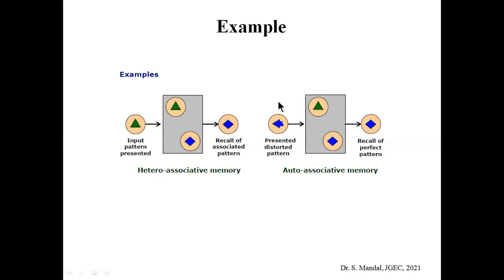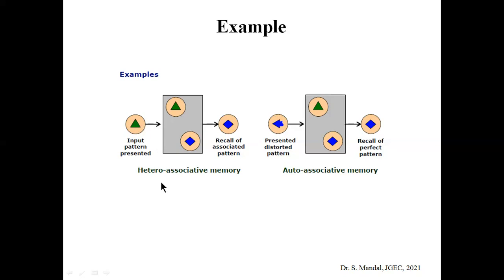You can see that in the case of auto associative memory, if the input is distorted, then by using the auto associative memory or content addressable memory structure, we find out which stored pattern is close to the distorted pattern. Here you can see that this pattern is quite similar to the distorted pattern, so obviously the output will be this blue shape. So we recall the perfect pattern, and this will be the actual output. Here the input and output will be the same for ideal cases.